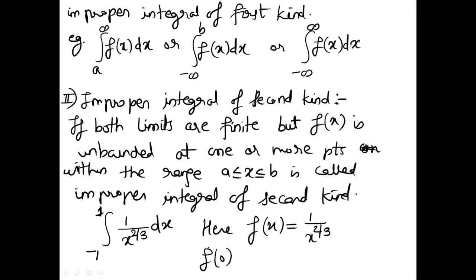So what will be f of 0? When I put x as 0, it comes out to be 1 by 0, that is infinity. Infinity means it is unbounded, right? So therefore the integral of 1 upon x to the power 2 by 3 from minus 1 to 1 is an improper integral of the second kind.